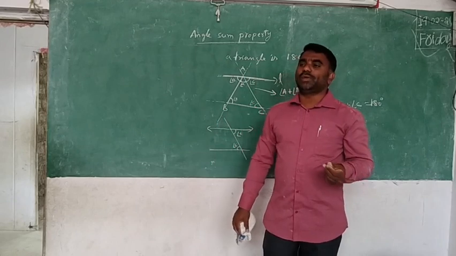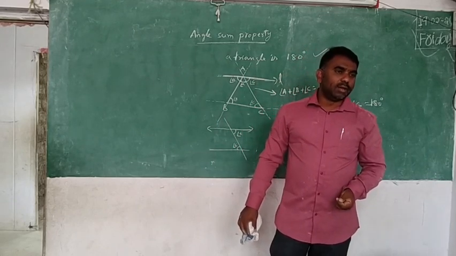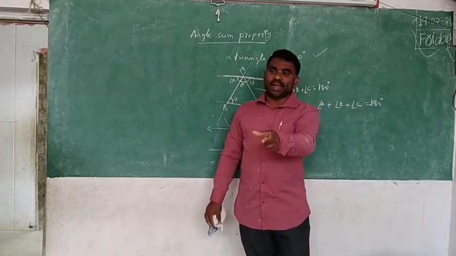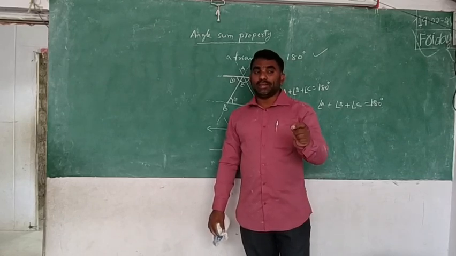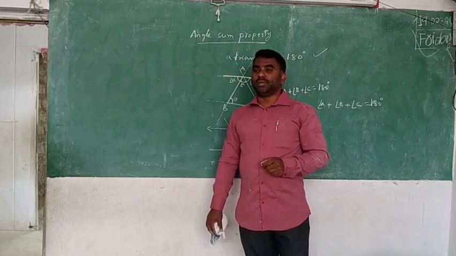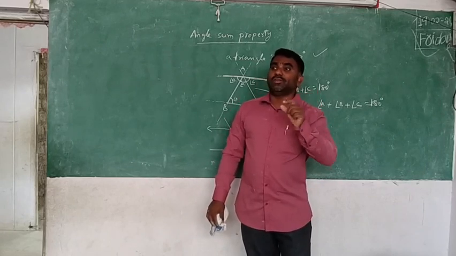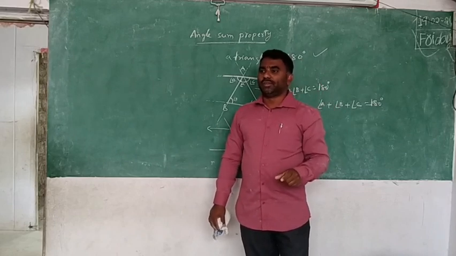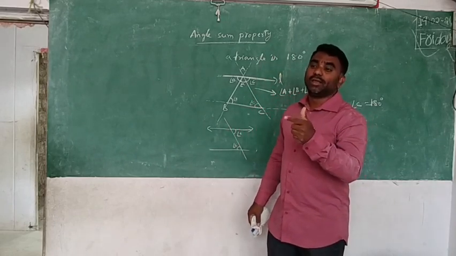After drawing that, what do you do? Take the protractor and measure them. You know how to measure the angles? Yes. Take the protractor and measure the three angles. Then you just add them and check it. Are you getting 180 or not? But measure perfectly. Sometimes it is between 79 and 80. Then you think of it as 79 and a half. Okay. Measurement is compulsory.